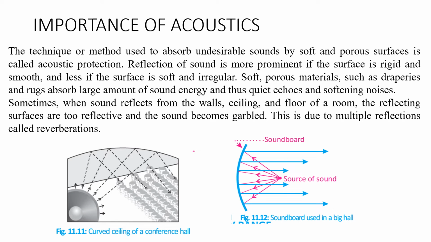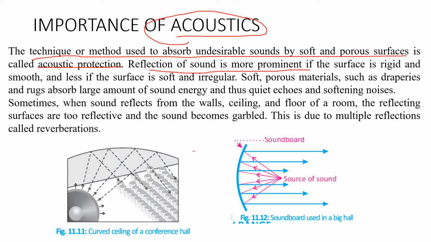Importance of acoustics. Acoustics is basically a property of sound that we'll discuss over here. First of all, we have to know what acoustics is. The technique or method used to absorb undesirable sound by soft and porous surfaces is called acoustics, right? Reflection of sound is more prominent if the surface is rigid and smooth. There will be more reflection, but reflection will be less if the surface is soft and irregular.